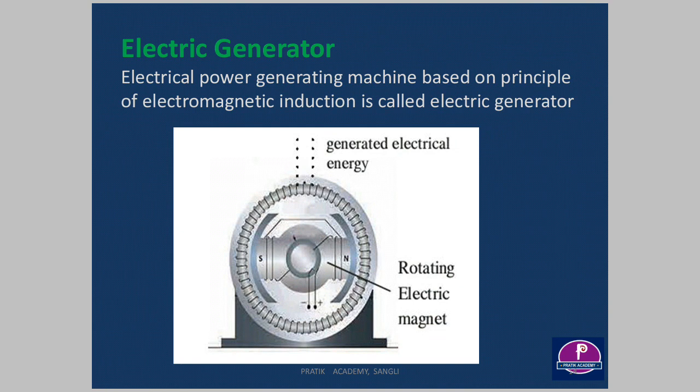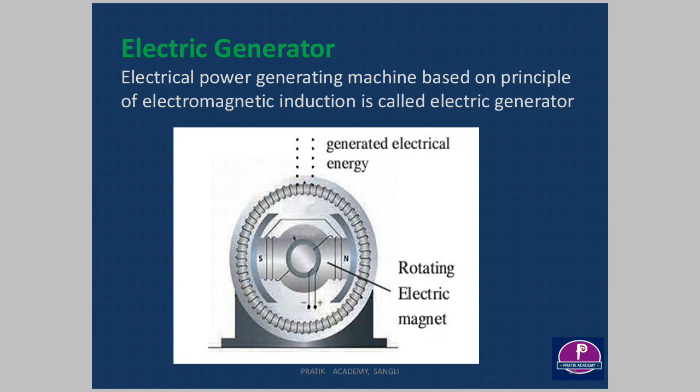Then there is a device which is called an electrical generator. So what is an electrical generator? An electric power generating machine based on the principle of electromagnetic induction is called an electric generator. So this is the definition. I will repeat once again: an electrical power generating machine based on the principle of electromagnetic induction is called an electric generator.